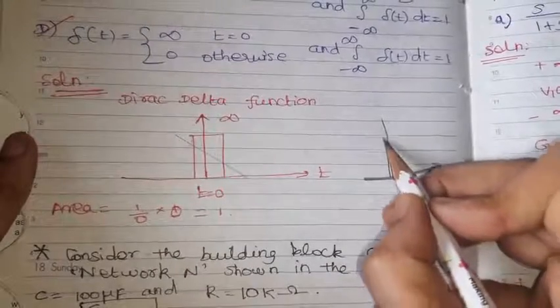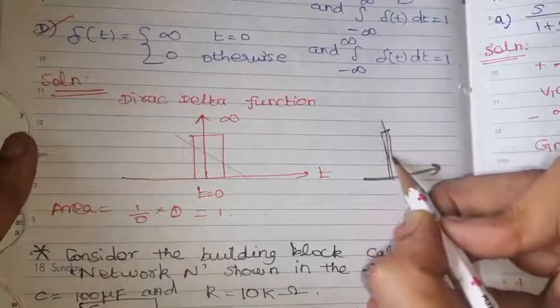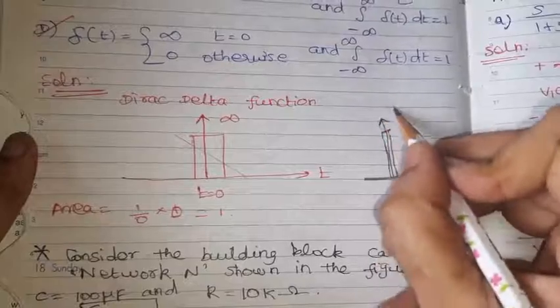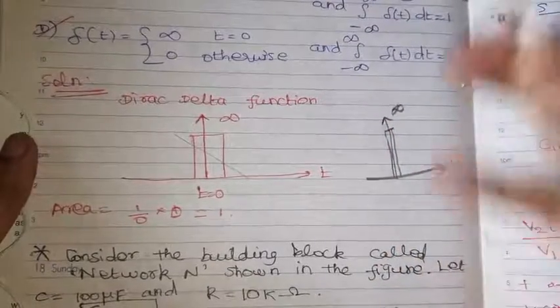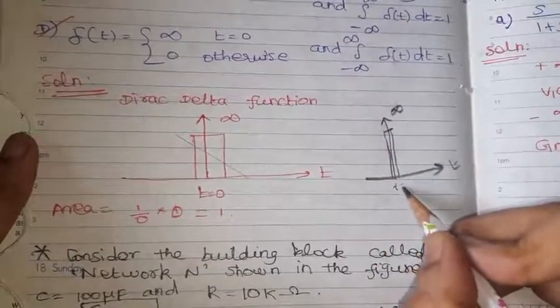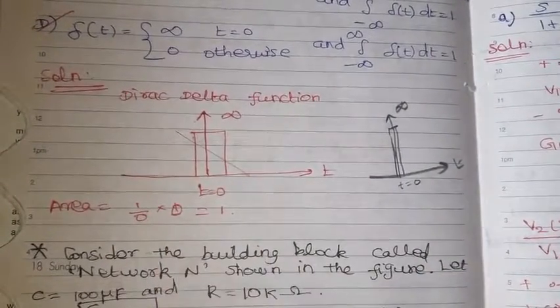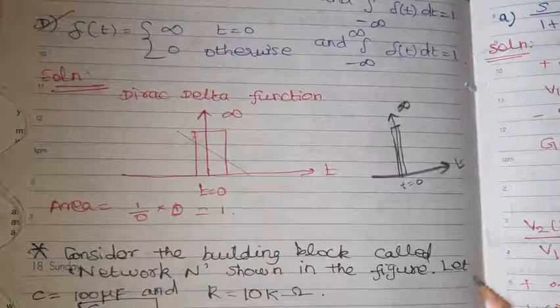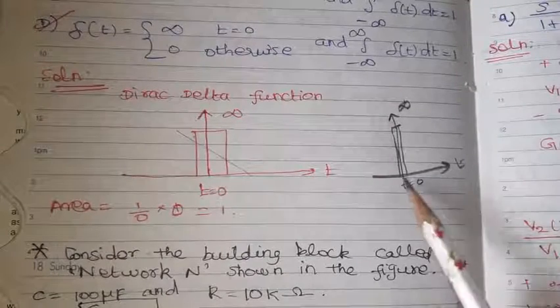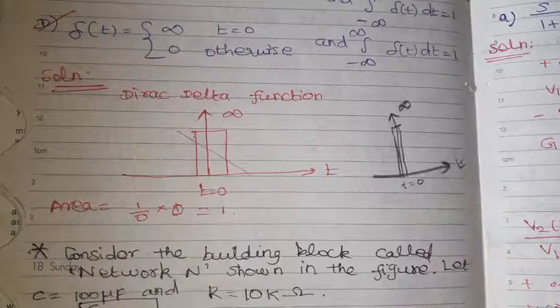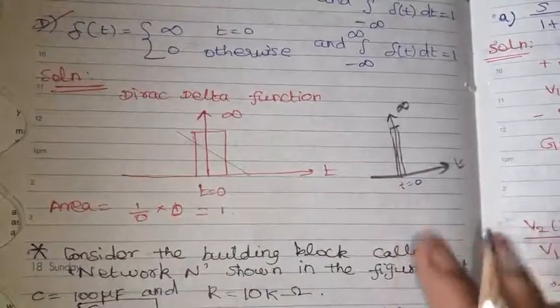It goes up to infinity at t equal to 0, so the area will be very small. Area is nothing but breadth and height. Breadth is nothing but 0. It is very thin. So this is the Dirac delta function.